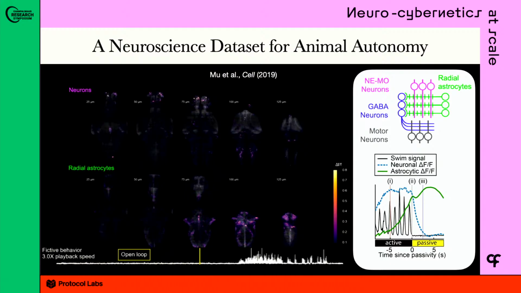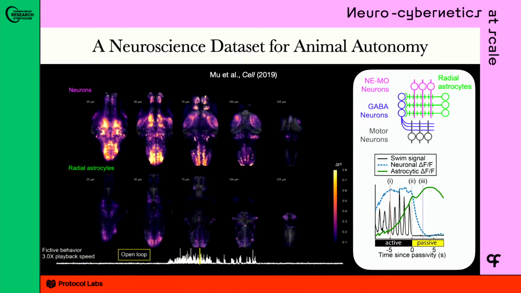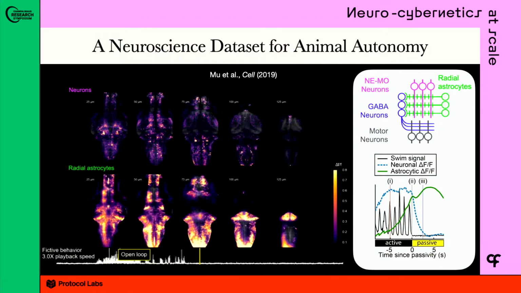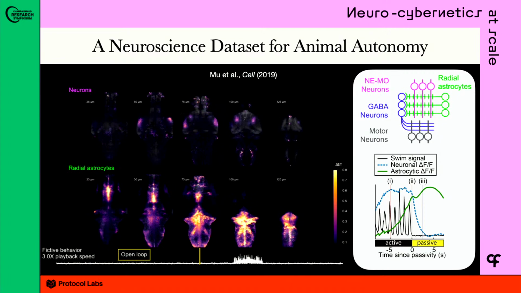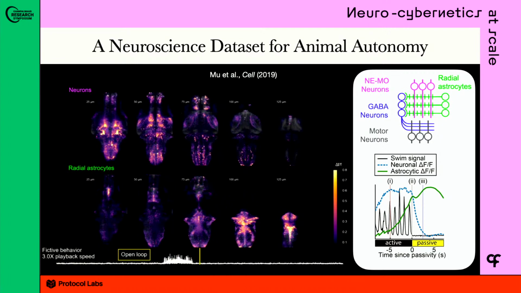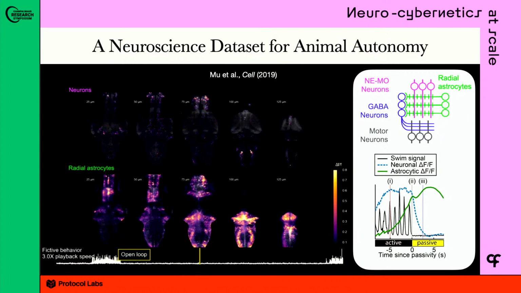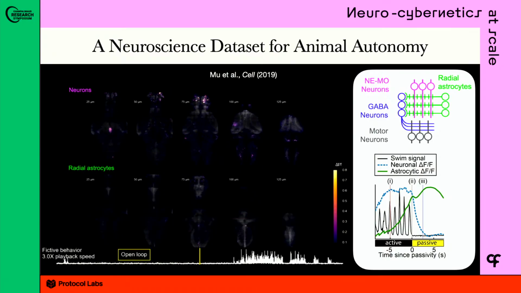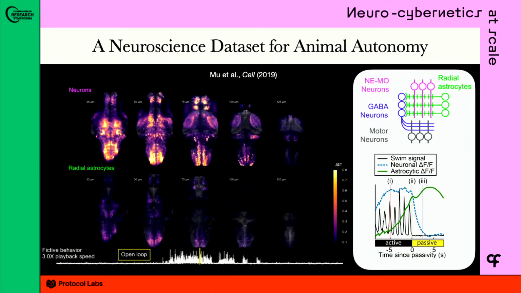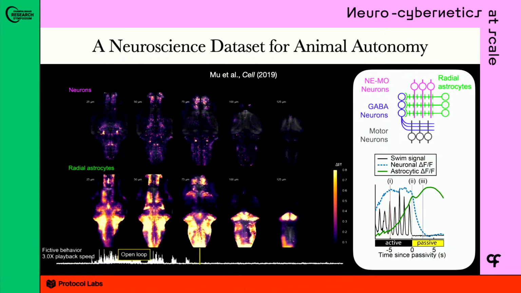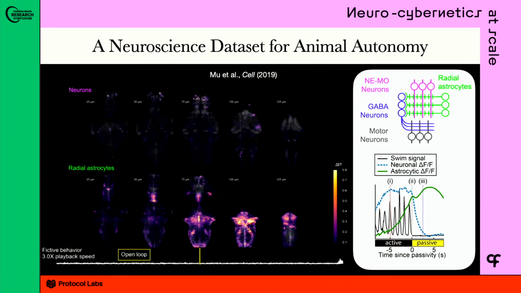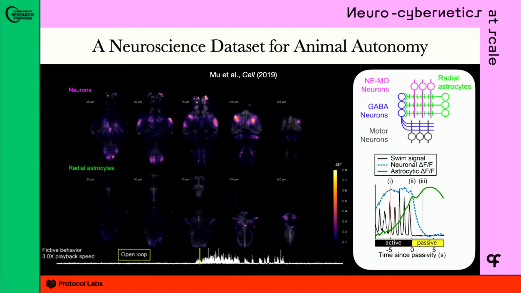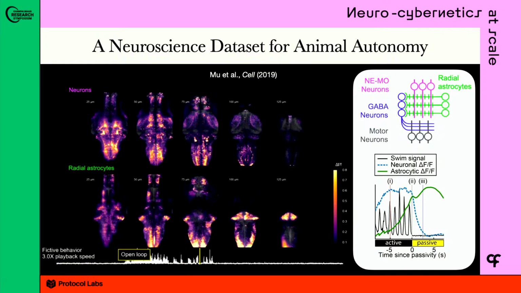And there's a lot of strong neural evidence for this, that it's really supported by the animal's understanding of the sensory motor feedback that it would expect under normal conditions. So it's not due to fatigue that it's giving up, it's not due to struggle, things like that. And so Misha's group found evidence for this circuit that's mediated by these noradrenergic neurons that detect swim failures. So they're detecting this sensory motor mismatch, and these radial astrocytes with branching processes to downstream GABAergic neurons that then are supposedly suppressing motor neuron activity. So there's kind of like this integrate, accumulate, and threshold type mechanism.